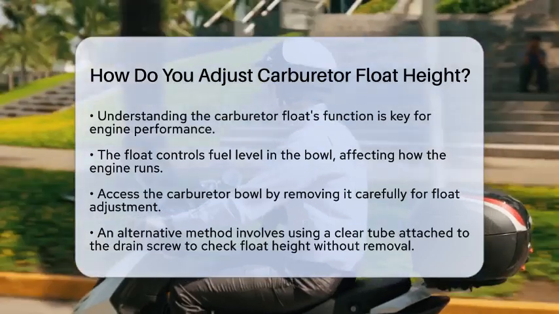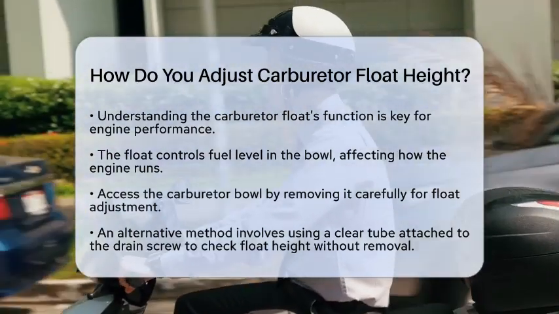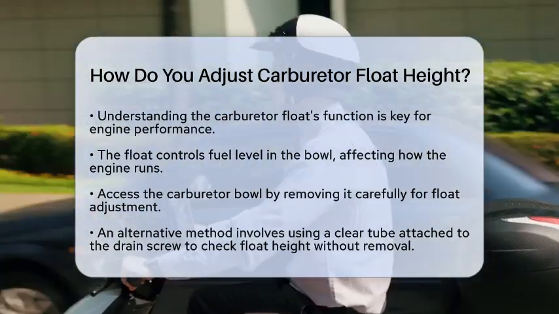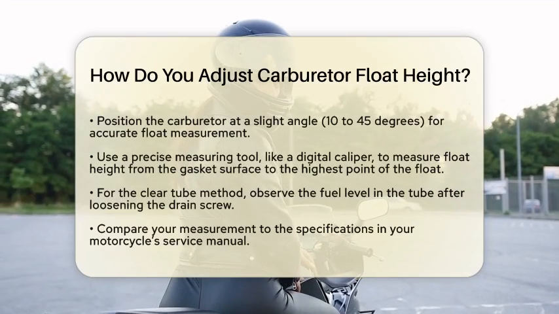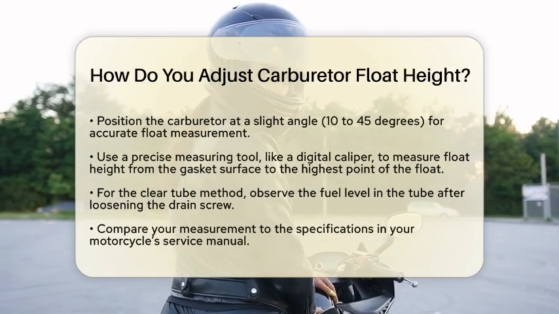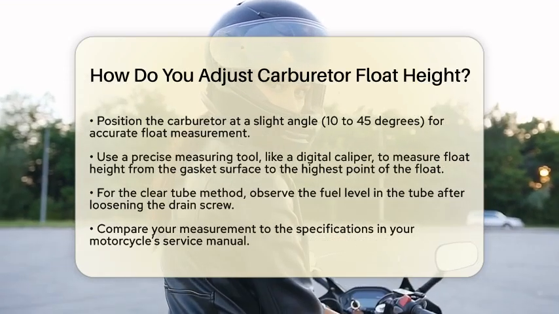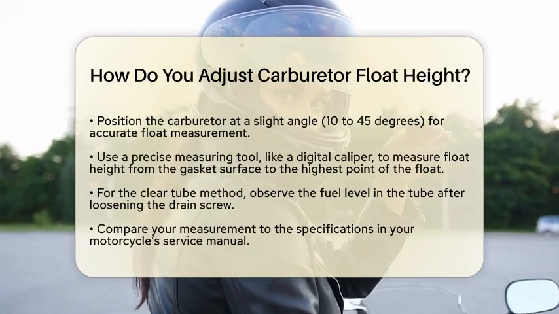To start, you need to access the carburetor bowl. Carefully remove it to get to the float. In some cases, you can check the float height without removing the bowl by using a clear tube attached to the drain screw. This method can save you some time.